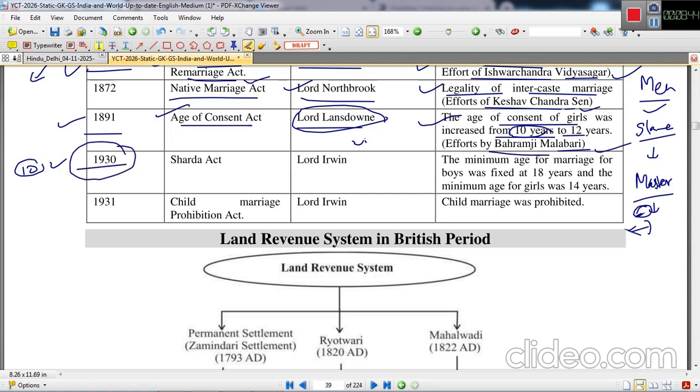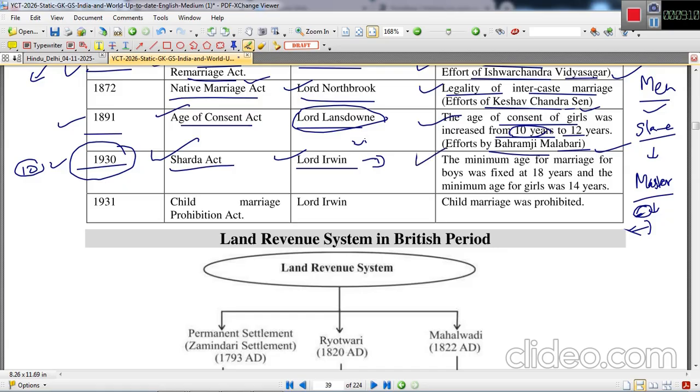Next was in 1930, the Sarda Act was passed, under the viceroyalty of Lord Irwin. If anybody hears about Irwin, they should definitely think about the Irwin Gandhi Pact or Gandhi Irwin Pact. But apart from that, he is also famous because the Sarda Act was passed in 1930 under his viceroyalty.